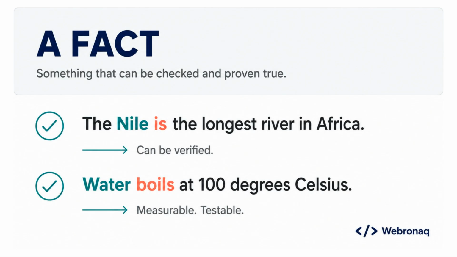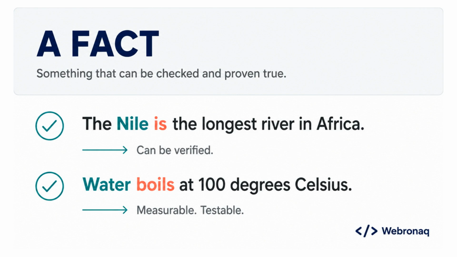Alright, so we covered why this skill matters. Now let's build the foundation, starting with facts. A fact is a statement that can be checked and proven true. It does not depend on how someone feels or what they believe. You can test it, measure it, or look it up. Here are two examples. The Nile is the longest river in Africa. That is a fact. You can verify it in any geography source. Water boils at 100 degrees Celsius. Also a fact. Measurable, testable, consistent.